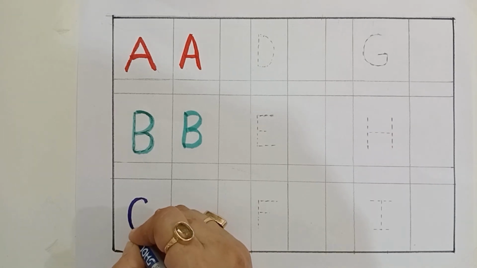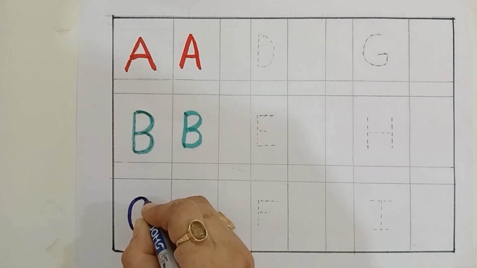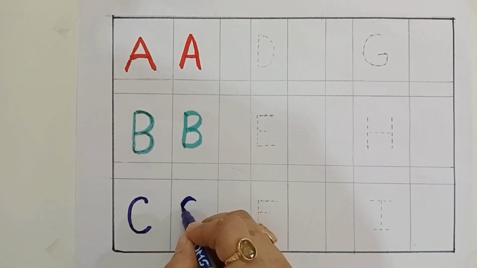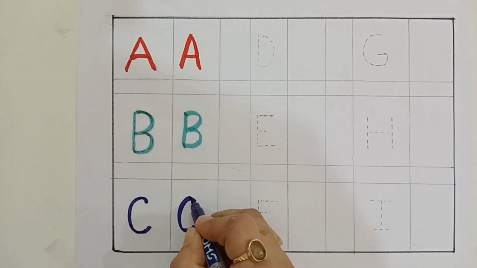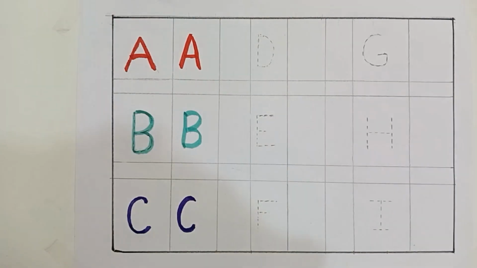C for candle. C for candle. Violet color, pink color.